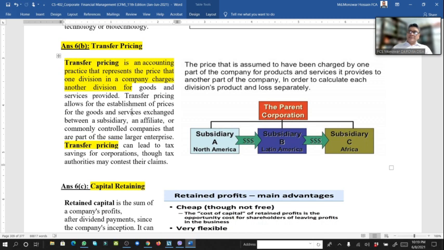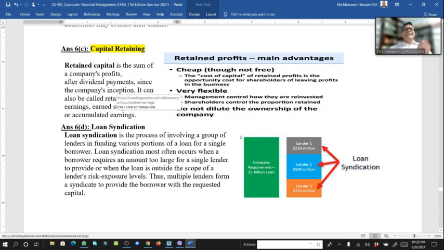It is applicable to all companies, especially foreign companies. So it is for transfer pricing. Capital retaining, retained profit. That means retained capital is the sum of the company's profit after dividend payment since the company inception. It can also be called retained earnings.